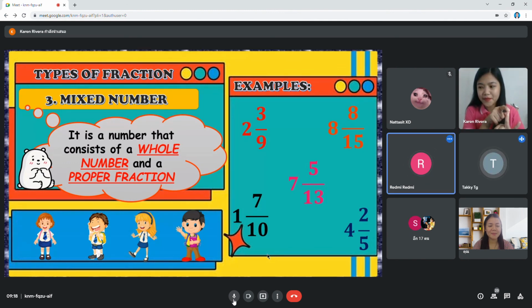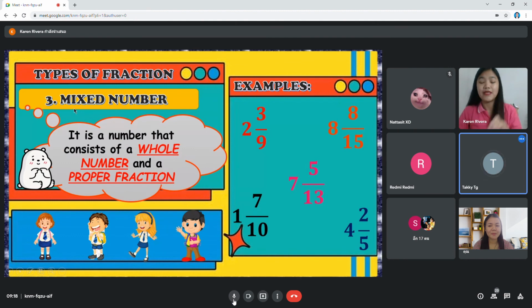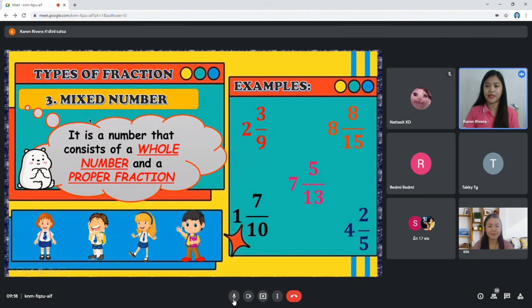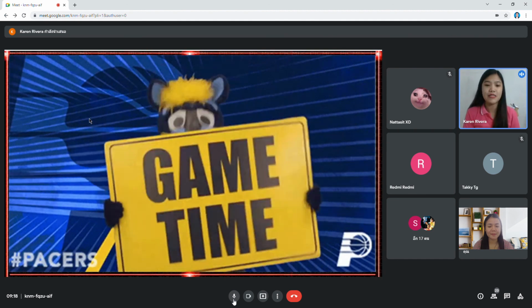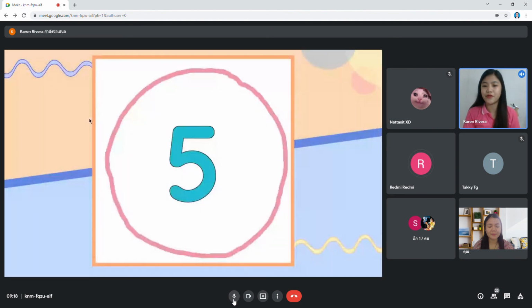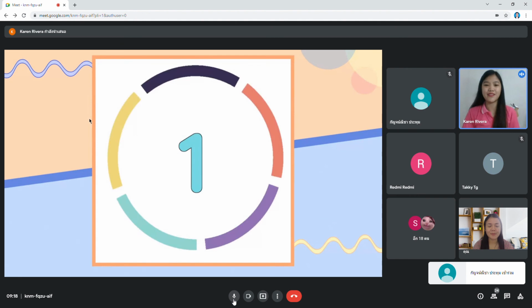Improper fraction. Number 3, what is number 3? Mixed number. Yes, very good. So those are the types of fraction. Now, let us proceed to our game. It is very easy. So, are you ready? Okay, so let's start.